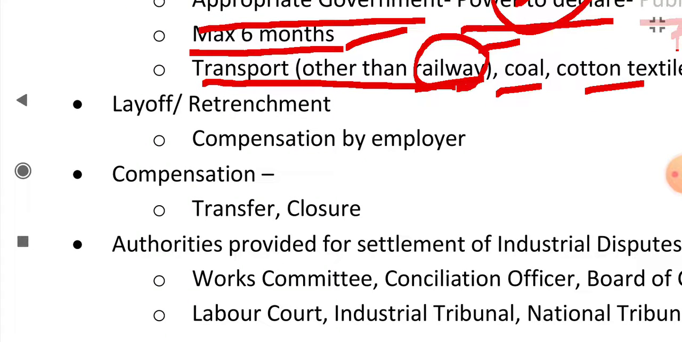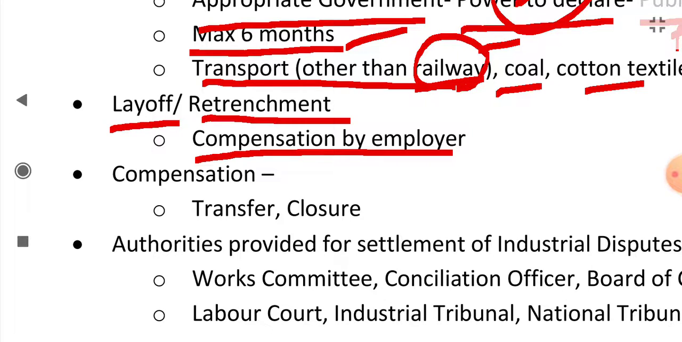Next, provisions are given for compensation by the employer during layoff or retrenchment. When a worker is laid off or there is retrenchment, how much compensation should be given by the employer, the provisions are given in the Act. The provisions are also given about compensation at the time of transfer or closure of the industry.